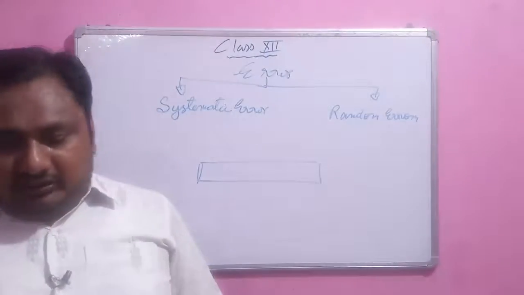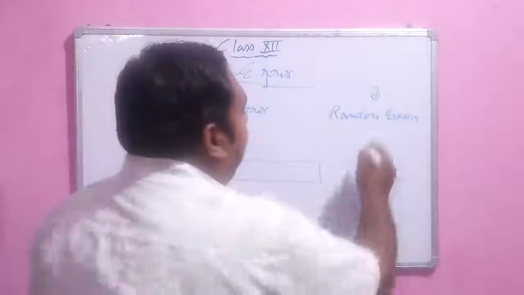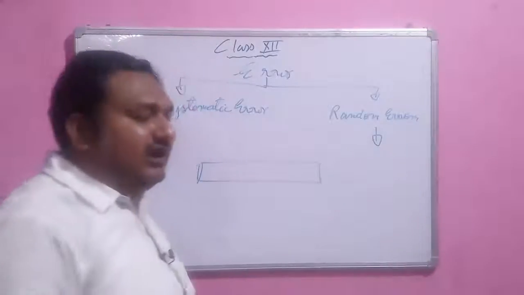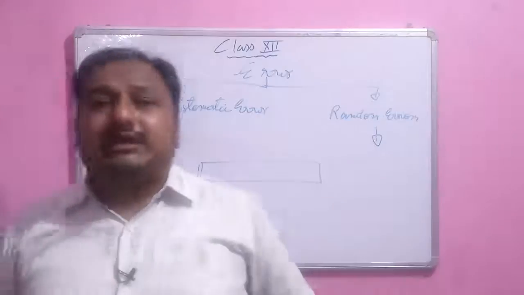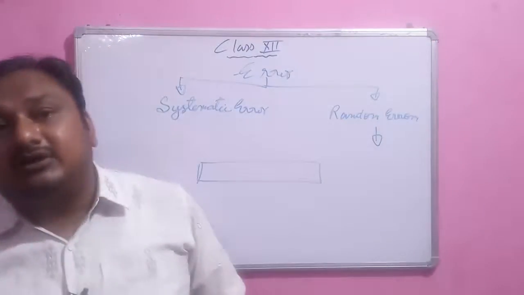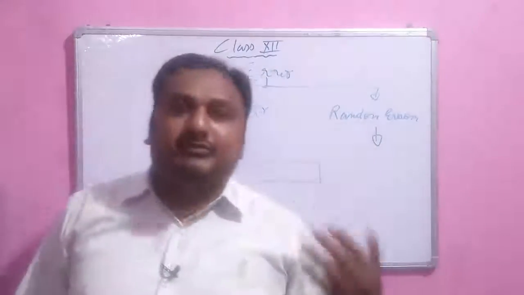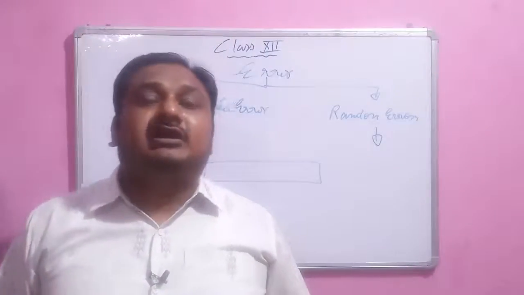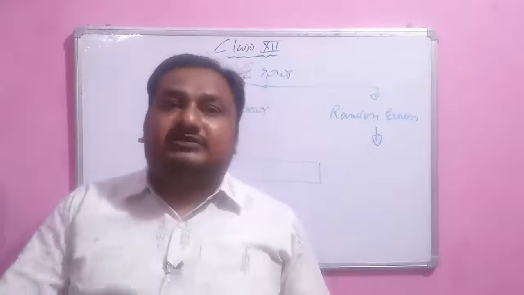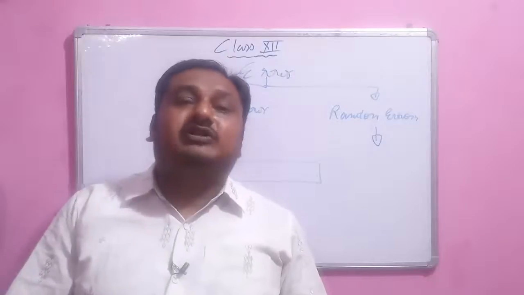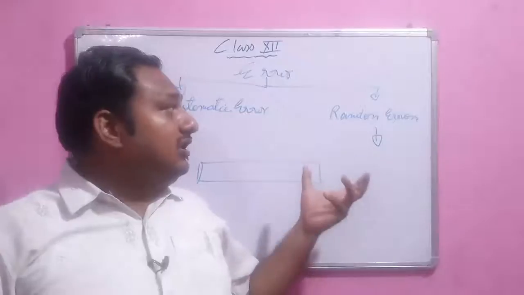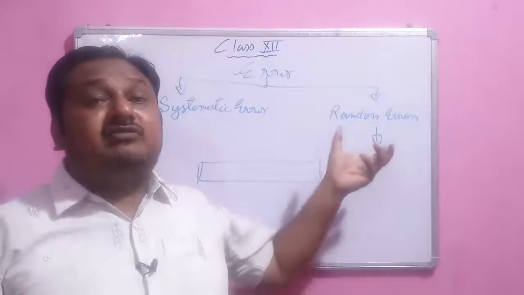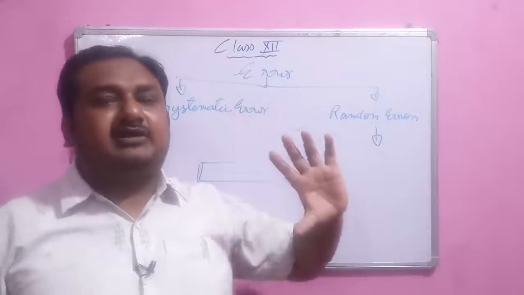Now random error. As the name suggests, whenever we are taking a measurement, if there are certain variations of the physical quantity, like an increase in temperature or fluctuation of voltage, and so many other elements that tend to falsify your values during the experiment, if there